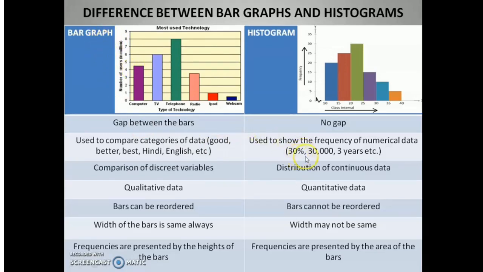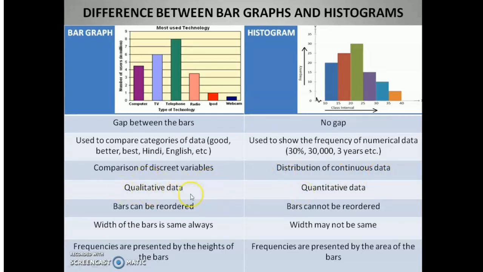But if we have frequency or numerical data like percentage, years, rupees, etc., then we will use a histogram. A bar graph is used to compare discrete variables, while a histogram is used to show the distribution of continuous data.